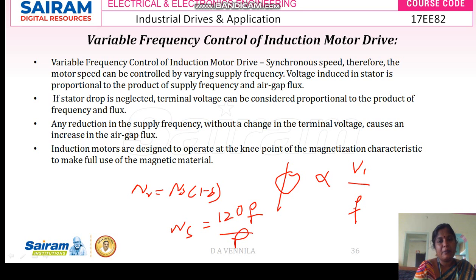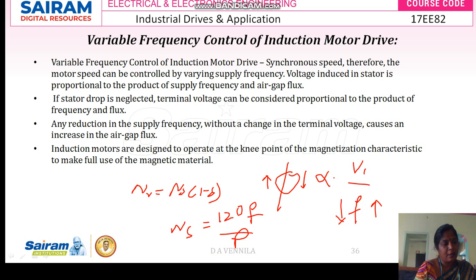And here, if the frequency increases, your flux will decrease. If the frequency decreases, your flux will increase, since the flux is directly proportional to V1 divided by f.